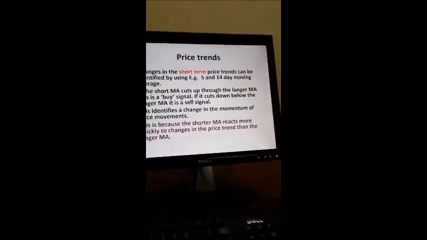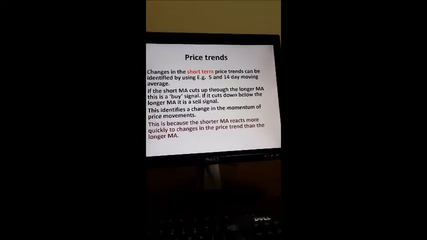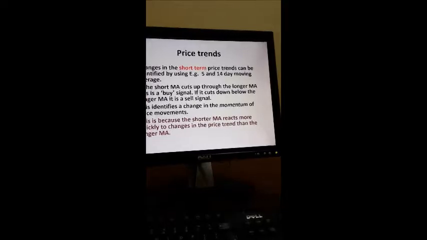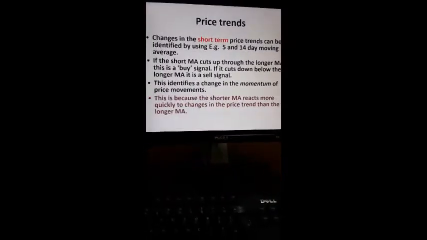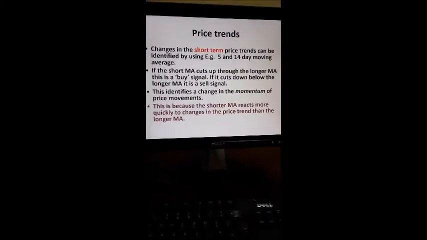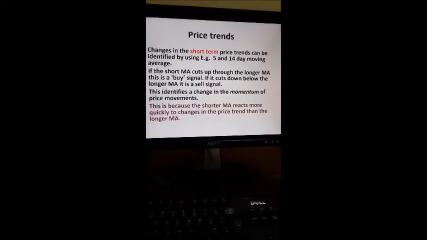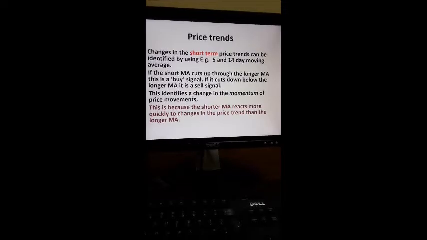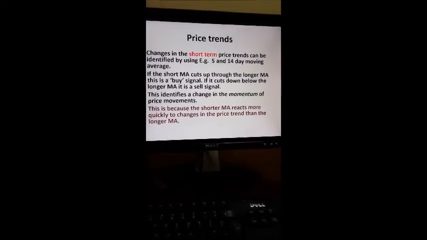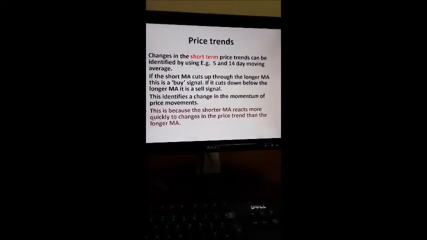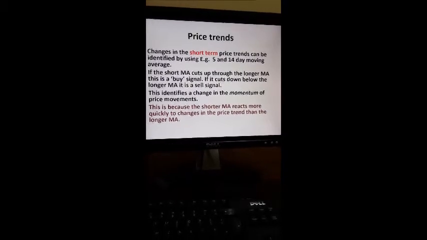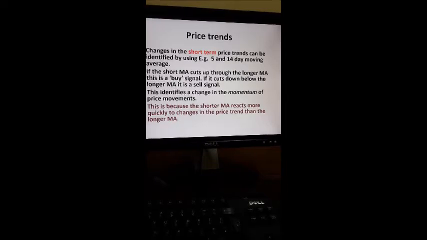Also, we can draw the moving averages for 5 days and 14 days. This is known as the short-term price trend, and it is also used to generate similar signals. For 5 days, this is the shorter moving average, and the 14 days is the longer moving average.